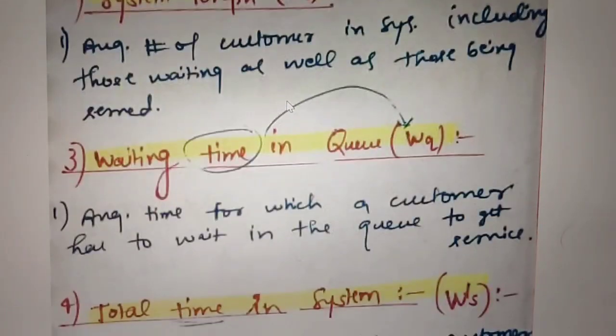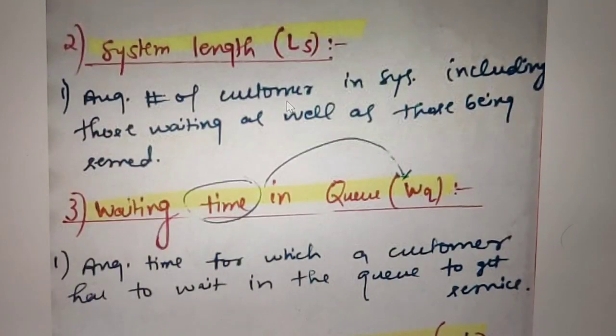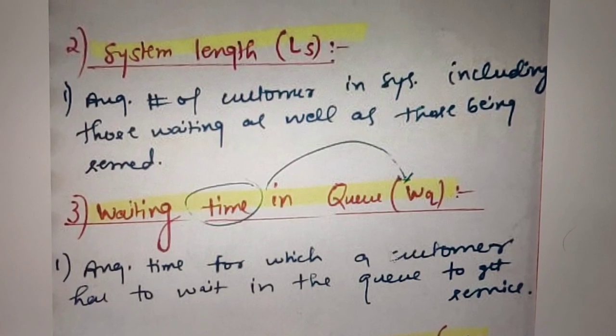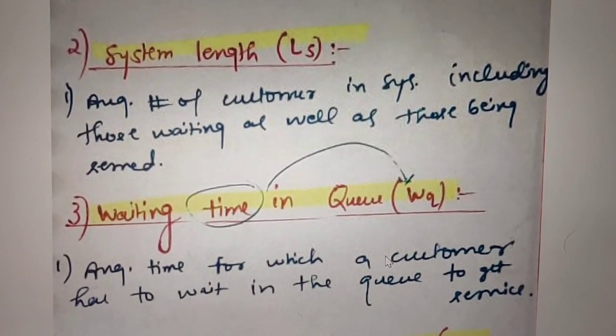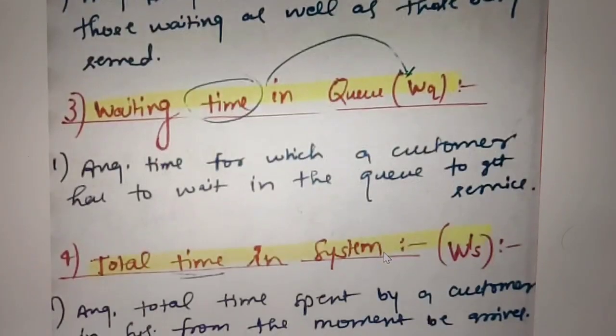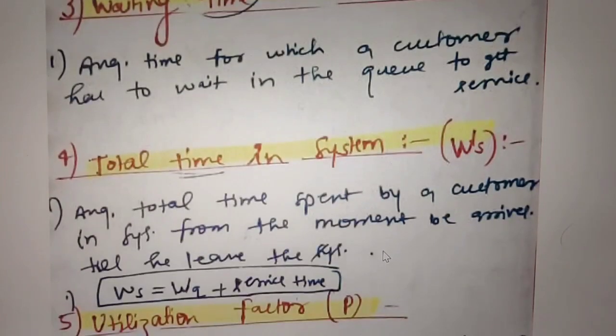Then waiting time. What is the waiting time? When time comes in the picture, we represent it as capital W, and Q is for queue, so waiting time is represented as WQ. It is the average time for which a customer has to wait in a queue. So what is the total time in a system?